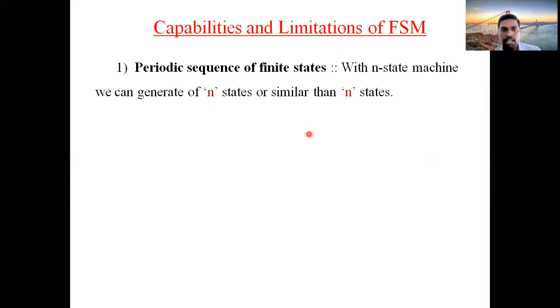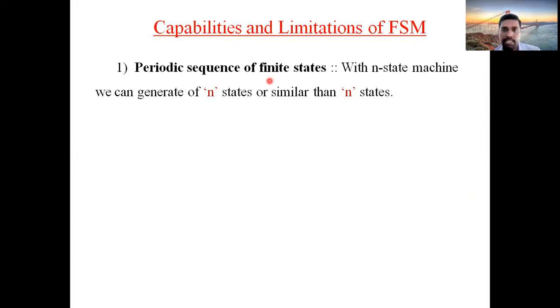Okay. Next, now we will see the capabilities and limitations of FSM. So what are the capabilities of a finite state machine and what are the limitations we have in case of a finite state machine? Okay, so the first capability is the periodic sequence of finite states. So this FSM can generate a periodic sequence of finite states.